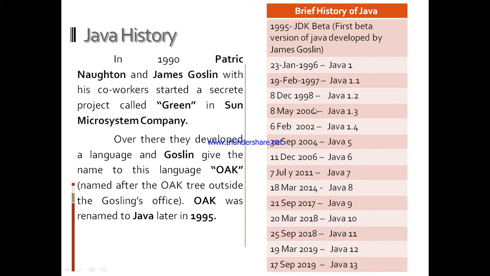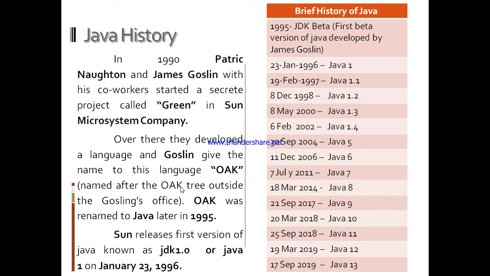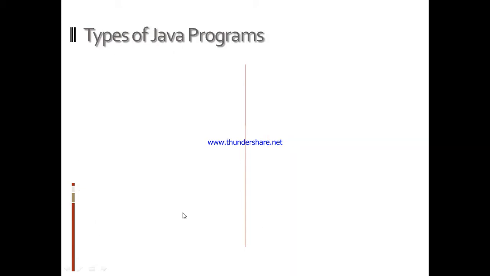This is a brief history of Java versions released by Sun Microsystems Company. In 1995, JDK Beta, the first version of Java, was released by James Gosling, and publicly on 23rd Jan 1996 they released the first version of Java, that was Java 1 or JDK 1.0. We can look here, JDK 1.0 or Java 1 was the first version released by them.